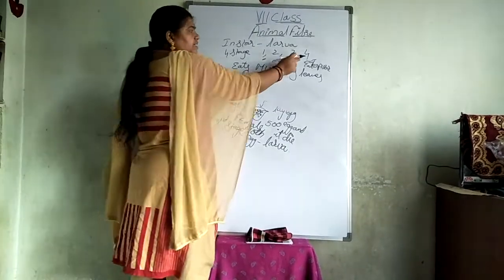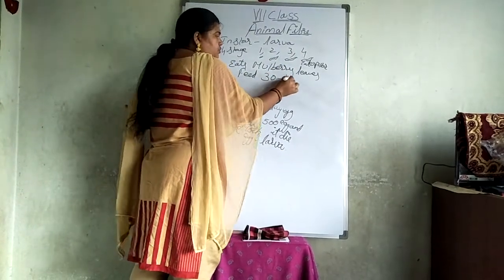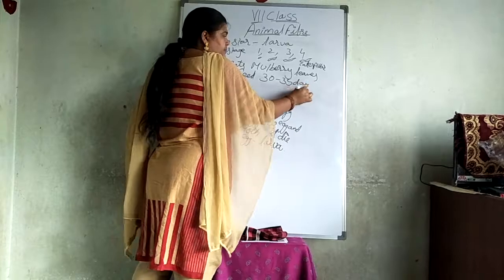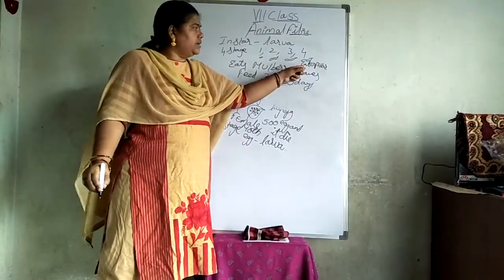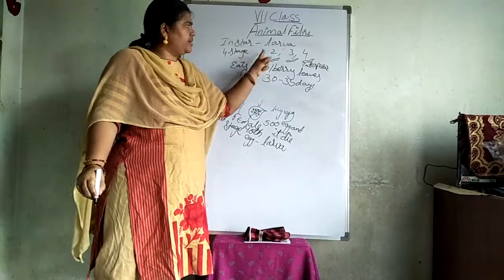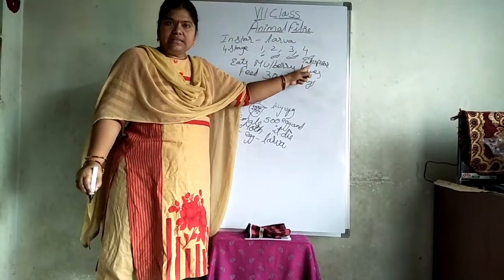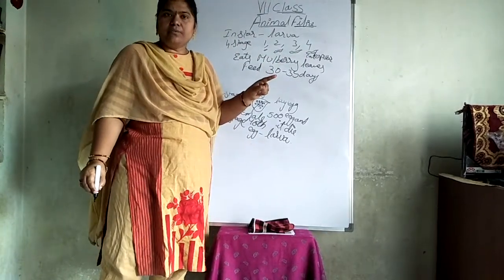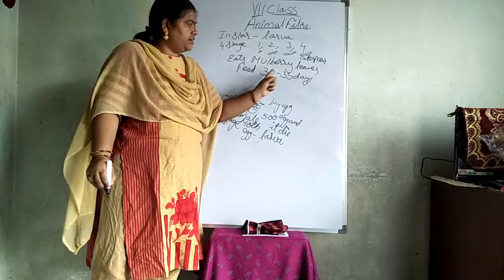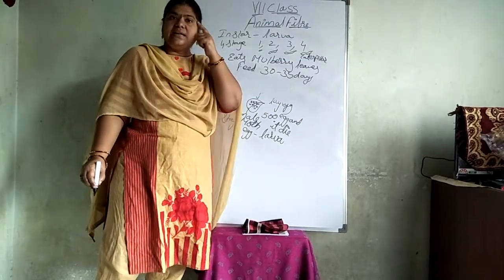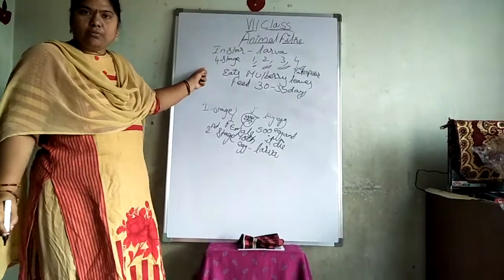It takes around 30 to 35 days to reach Instar 4. Within 30 to 35 days, the larva comes to the caterpillar stage, and in this stage, the larva feeds on the mulberry leaves for 30 to 35 days. This is the second stage of the silk moth.